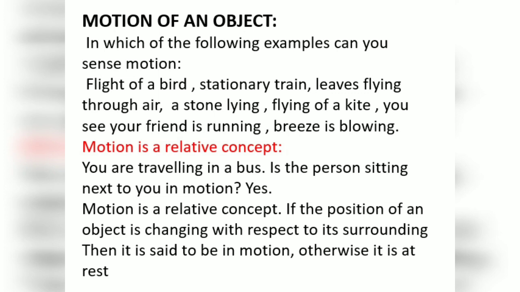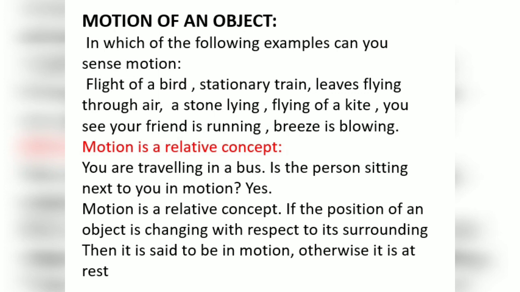Take another example. You are there on a platform and your friend is sitting in a train, which is in motion. You will find the train is in motion and your friend also is in motion. But when your friend is looking at you, he will find you are stationary. So, motion is a relative concept because your friend doesn't feel any motion as he is sitting in the train.